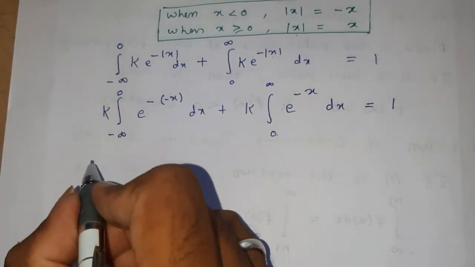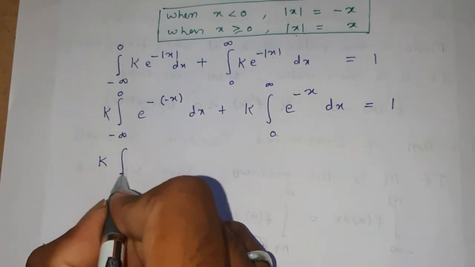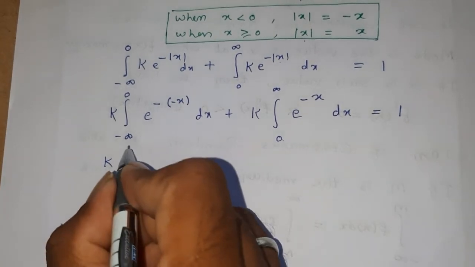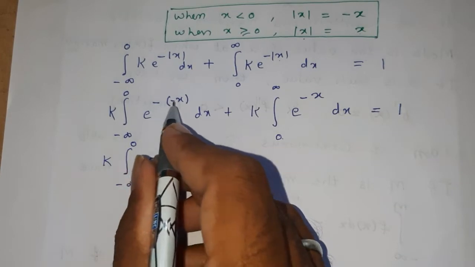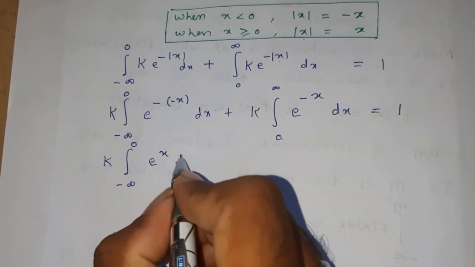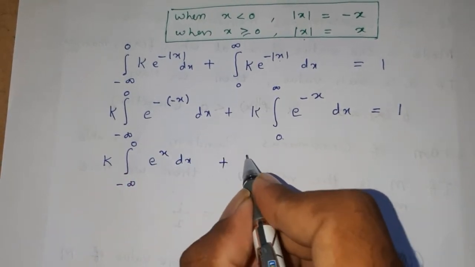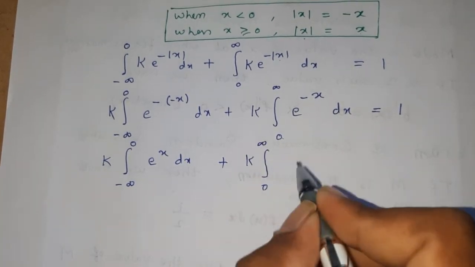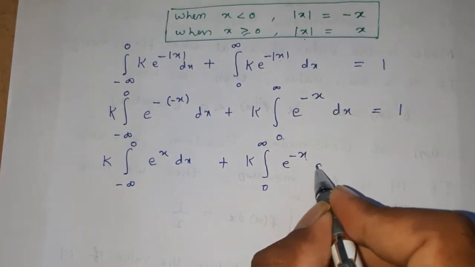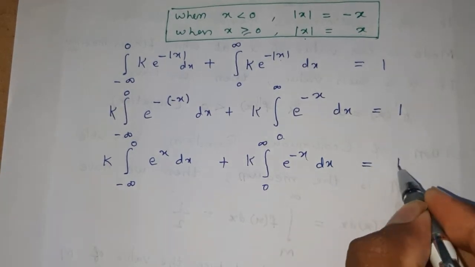Now let us integrate. K is constant, integral minus infinity to 0 e power of minus into minus x, that is e power of x dx, plus capital K into integral within limit 0 to infinity e power of minus x dx is equal to 1.